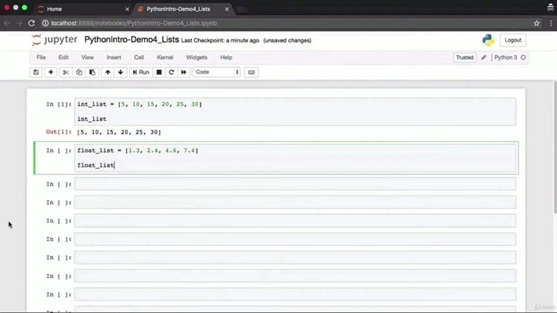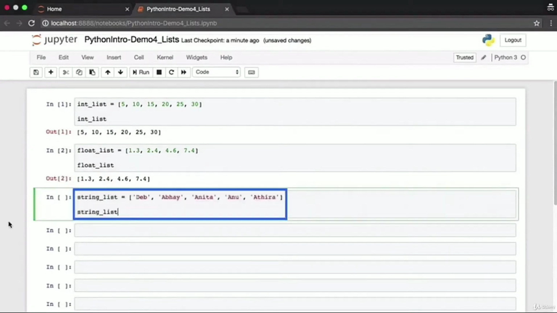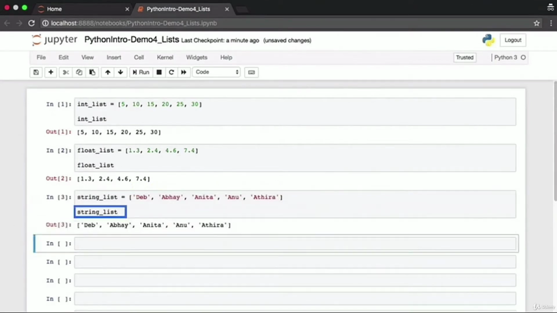Lists need not be just of integral values. You can have a floating point list as well. Here, this list contains a bunch of floating point numbers. Or you can have a list of strings. This list of strings contains a bunch of names. Notice that the list is once again within square brackets and every string is enclosed in single quotes. Our list of strings has also been successfully initialized.